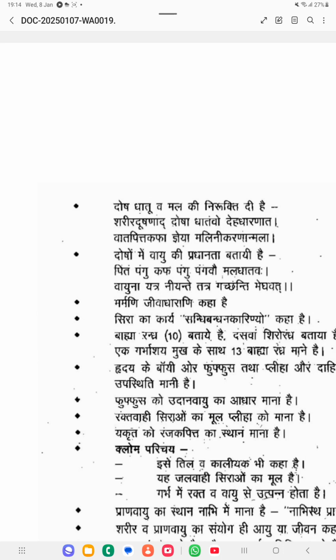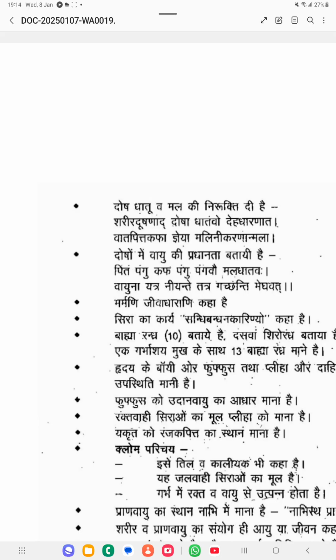Next, he has mentioned the definition of the dosha, definition of dhadu, definition of mala. Dosha means sharira dushanat dosha. Okay, dhadu definition is dhadavam deha dharanat. Then vata pitta kapha jnaya malini karanat mala. Okay, so the sharira getting dushana is done by the dosha. The deha dharana is done by the dhadu, and mala is produced by the vata pitta kapha, that waste products we can call as mala. So these are the definitions of dosha, dhadu and mala. Dosha means sharira dushanat, dhadu means deha dharanat, mala means malini karanat mala.